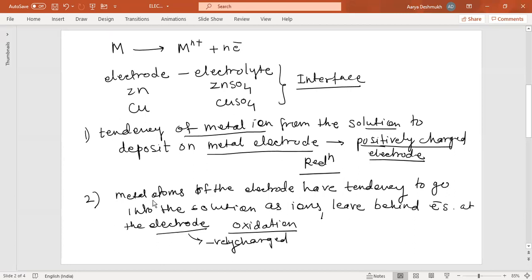Now the second thing arises: metal atoms of the electrode have a tendency to go into the solution as ions, and they leave behind electrons at the electrode. And that is why the anode becomes the negative electrode. We are seeing this thing. This anode is negatively charged, and this process we call oxidation. So due to this, there is a development of potential difference, and that leads to the development of electrode potential. So there exists a potential difference between the two electrodes, and as soon as the switch is on, the electrons will flow from the,